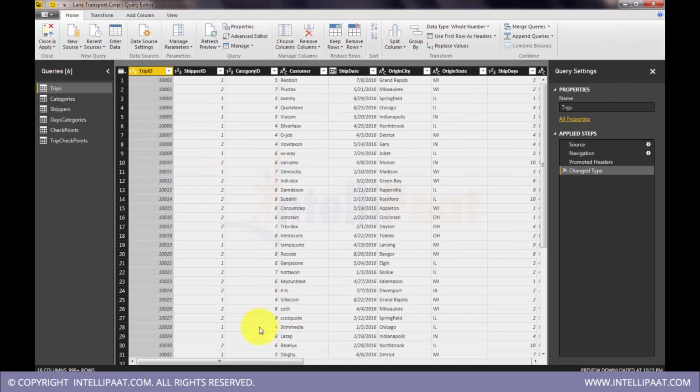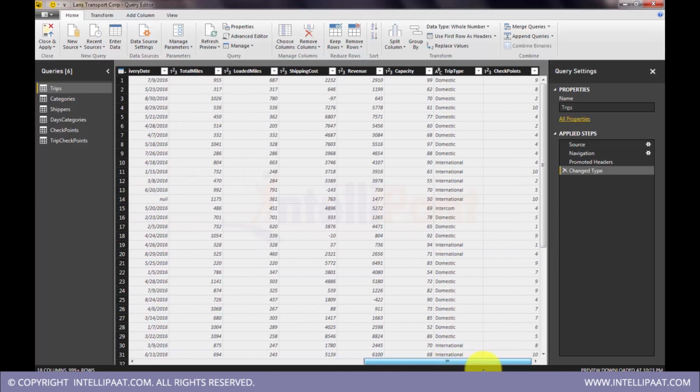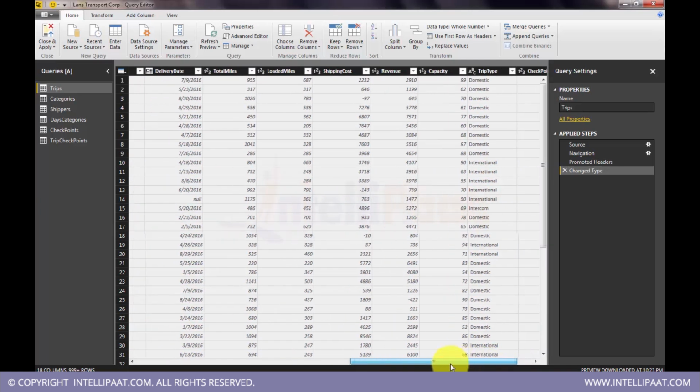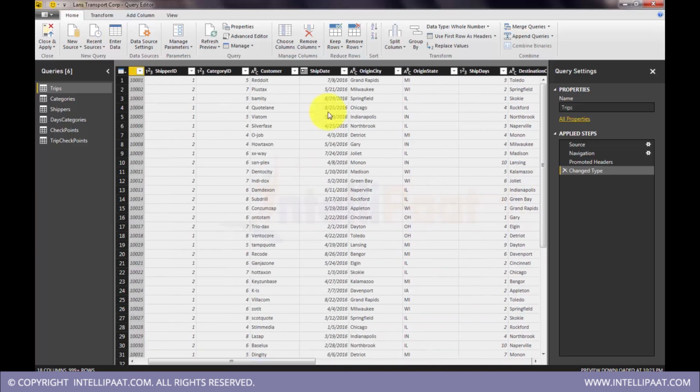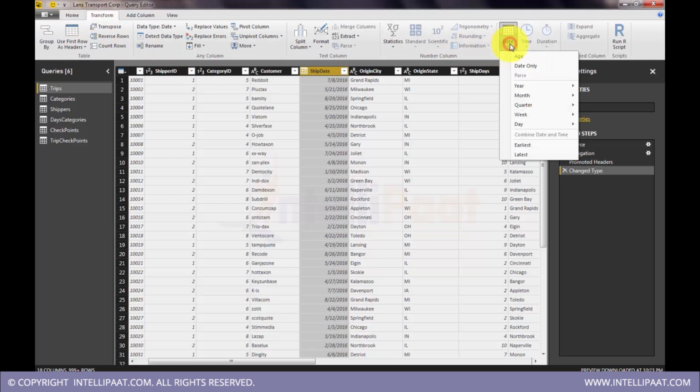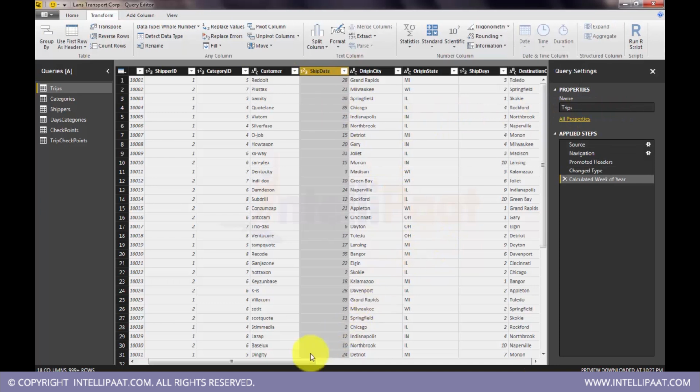We have some inbuilt intelligence options here. I will extract from ship date. I'll go to transformations, and in date transformations I'll take week of the year. What is week of the year? I just click on that, so you check out what happens.